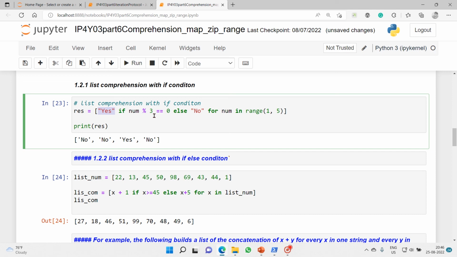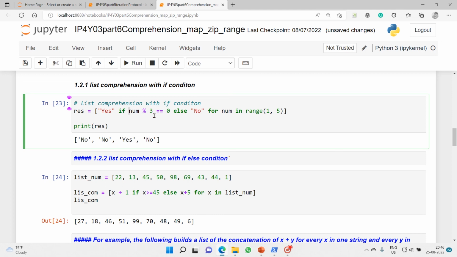That's the reason I'm trying to explain every possible example. We'll begin with number if condition, and number is the loop variable that we have here. The first thing is if number modulo 3 double equals 0.